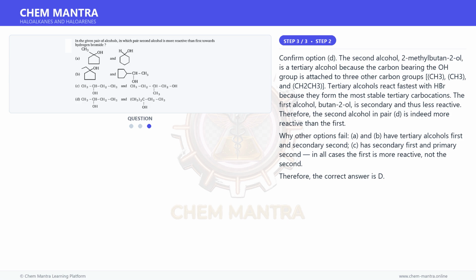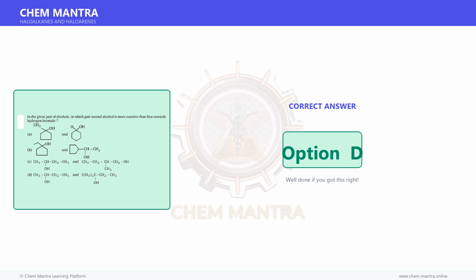Why other options fail: A and B have tertiary alcohols first and secondary second, and C has secondary first and primary second. In all cases the first is more reactive, not the second. Therefore, the correct answer is option D.